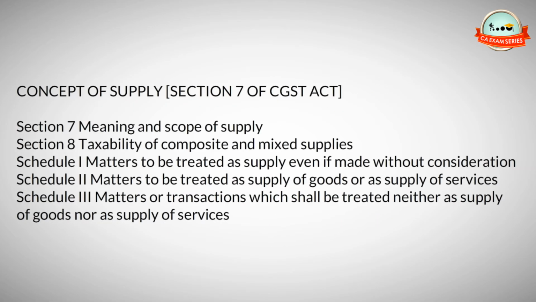Concept of supply. Section 7 of CGST Act. Section 7: Meaning and scope of supply. Section 8: Taxability of composite and mixed supplies. Schedule 1: Matters to be treated as supply even if made without consideration. Schedule 2: Matters to be treated as supply of goods or as supply of services. Schedule 3: Matters or transactions which shall be treated neither as supply of goods nor as supply of services.